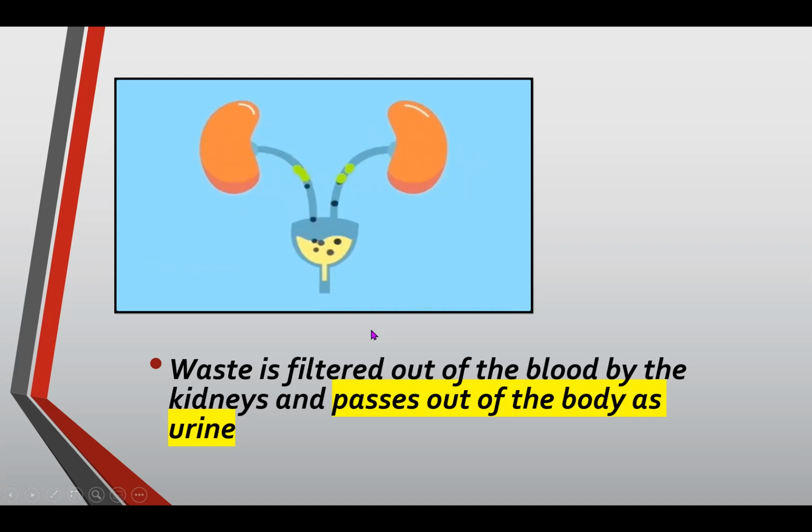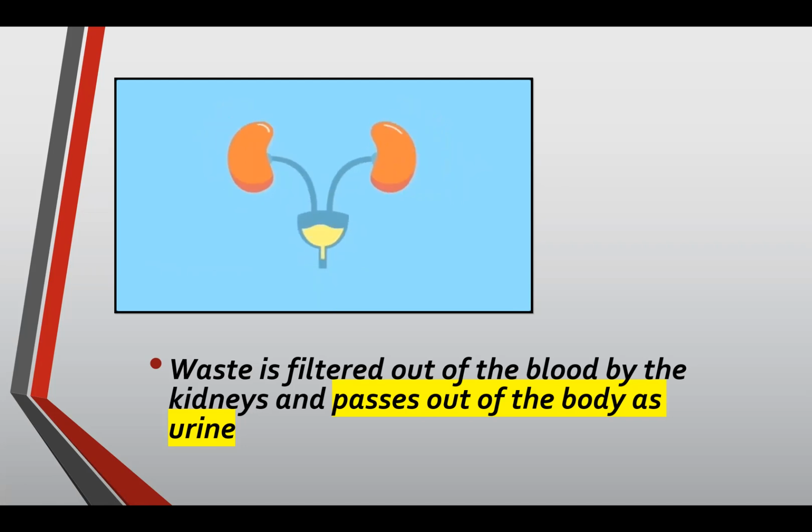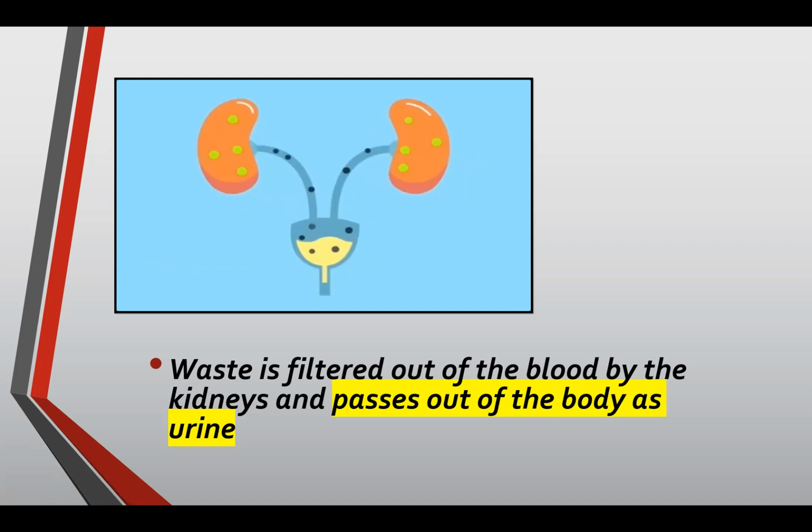Okay, so the question: what do you call the urine again? What is it generally called, the urine? Pee, very good. And what part of the excretory system does the filtering?